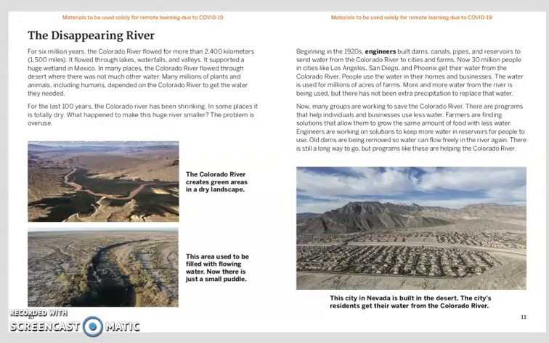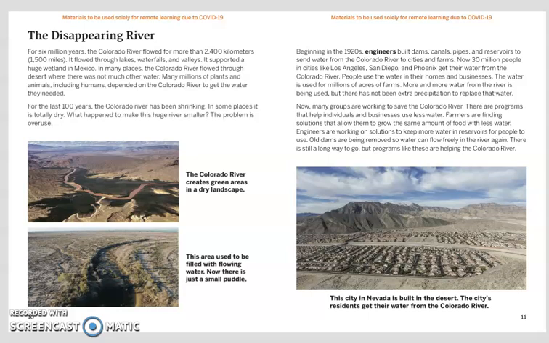For the last 100 years, the Colorado River has been shrinking. In some places, it is totally dry. What happened to make this huge river smaller? The problem is overuse. Beginning in the 1920s, engineers built dams, canals, pipes, and reservoirs to send water from the Colorado River to cities and farms.